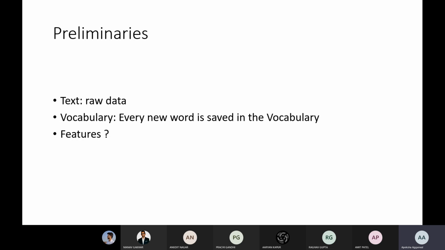Okay, now vocabulary. So what is vocabulary? Can anyone tell me what is vocabulary? We have studied some of this part in deep learning also. If I'm talking about a document, what is the vocabulary of a document?